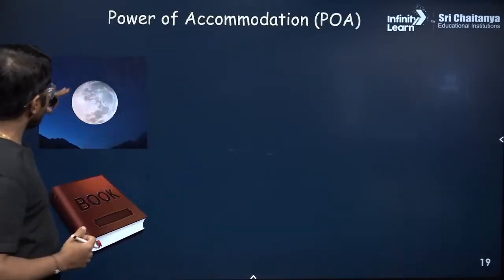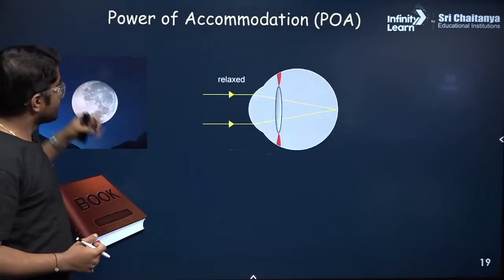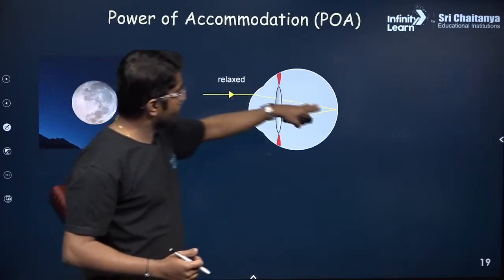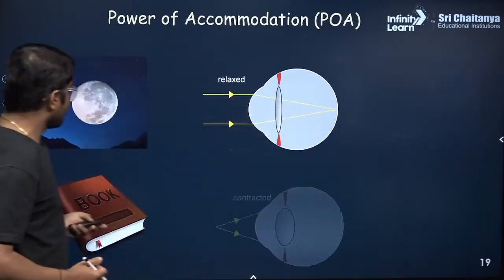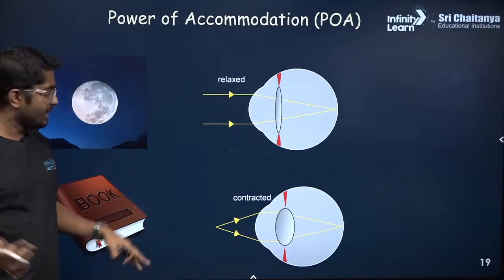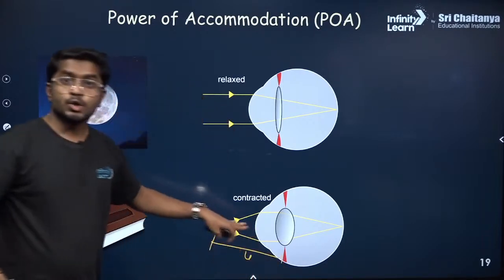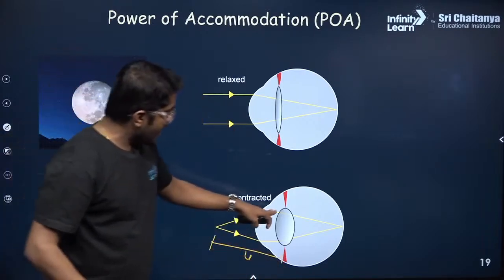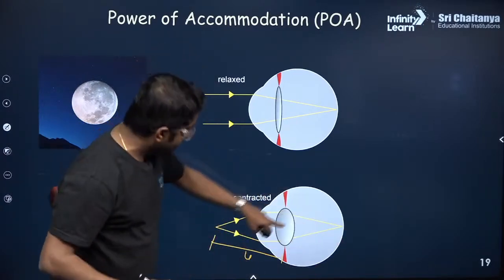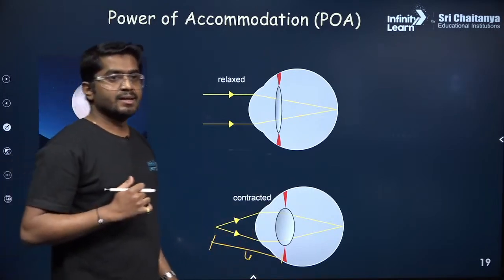Alright. So now when the object is very far, something like the moon, the incident rays would be parallel to the principal axis. So they will be focused on the retina. And if the object is at the near point, which is 25 centimeter, so this distance is our U, which is 25 centimeter. Now the rays are again focused at the retina, but you look at the shape of the lens, it becomes thicker. Correct?